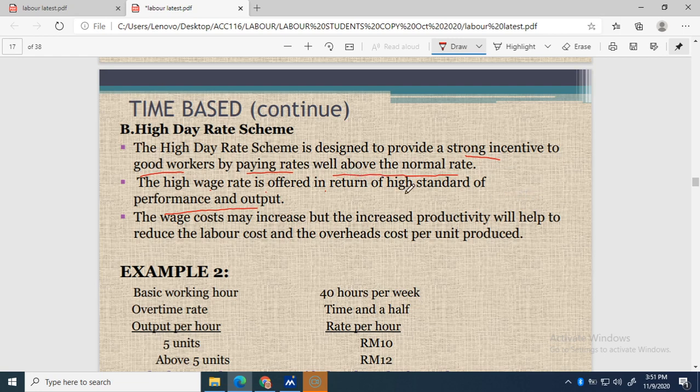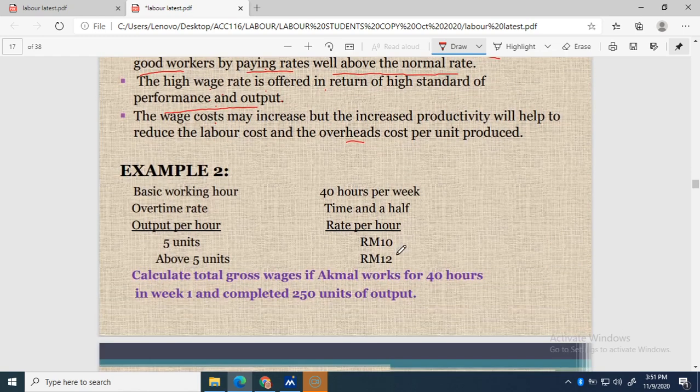So in this high day rate scheme, we consider the performance of the workers. If they can perform well, they will get a higher rate. So the wages may increase, but the increase of productivity will help to reduce the labor cost and the overhead cost per unit produced. Even though we pay more to the productive worker, it will actually reduce cost per unit, because overhead cost per unit will reduce as the number of units keeps increasing for the efficient workers.